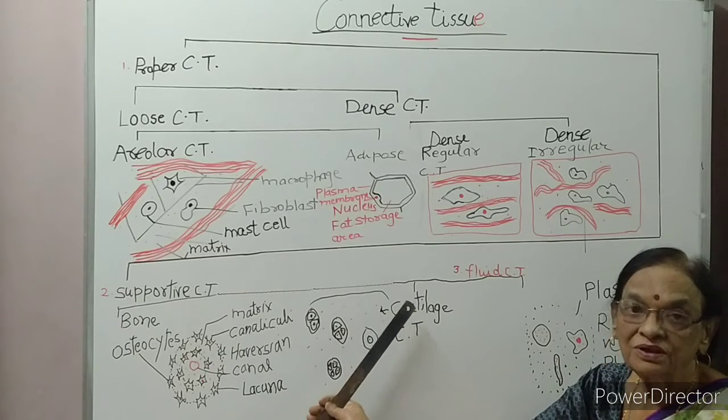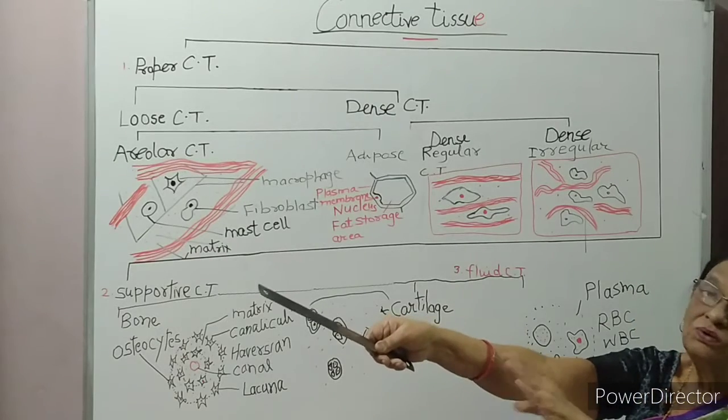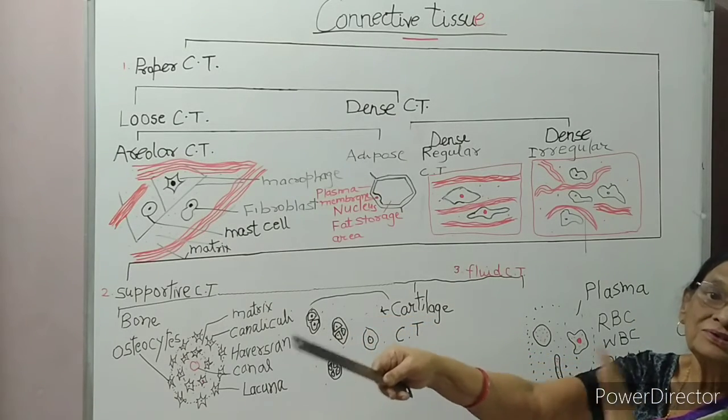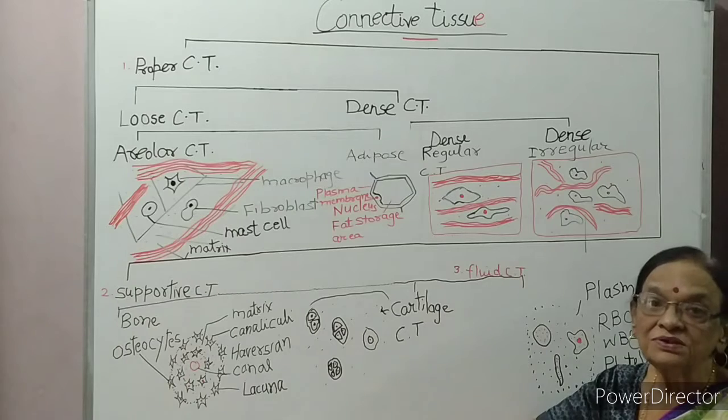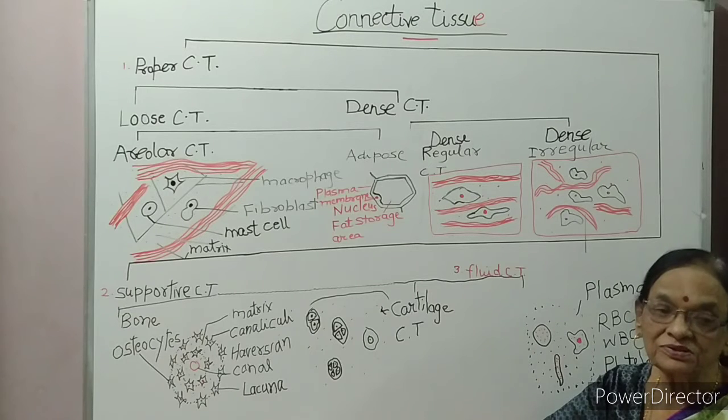Second tissue is cartilage. Cartilage is a soft tissue. Generally, in between two long bones, cartilage is present. Because it is soft and elastic, it provides support to the bones.